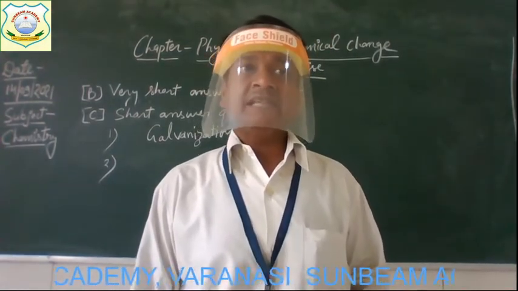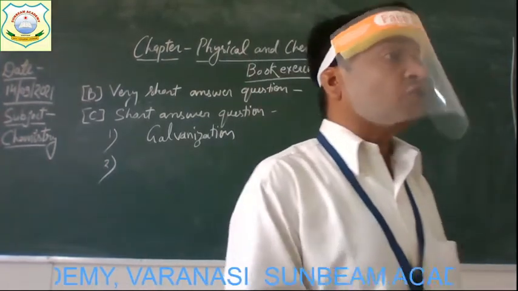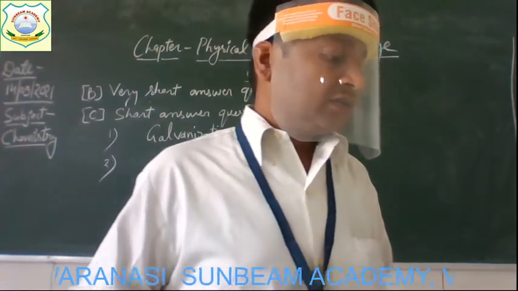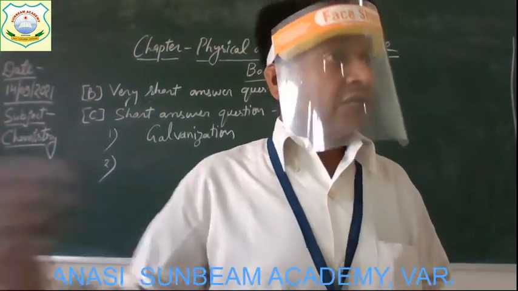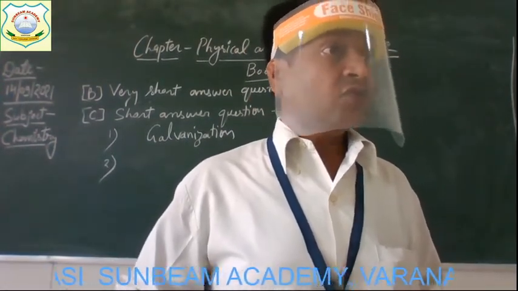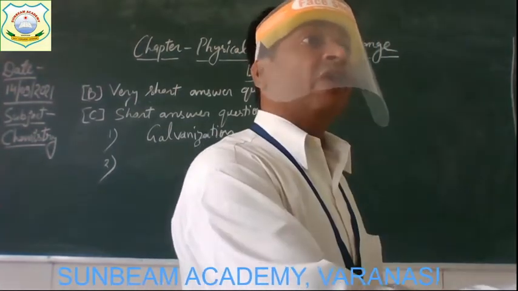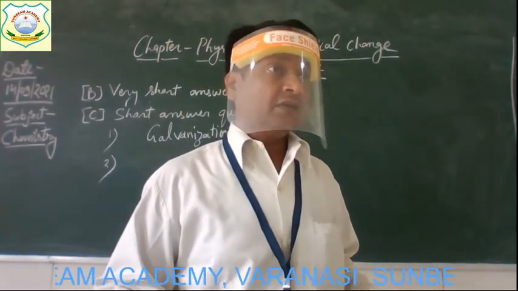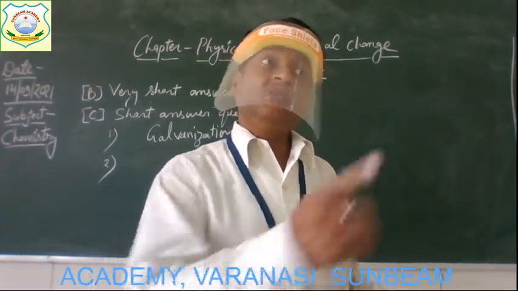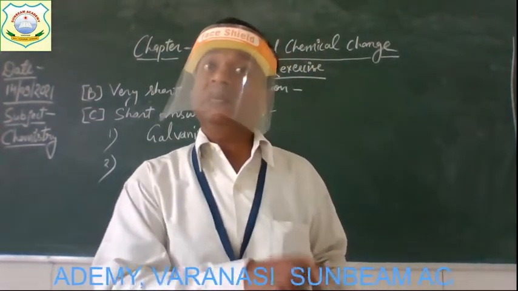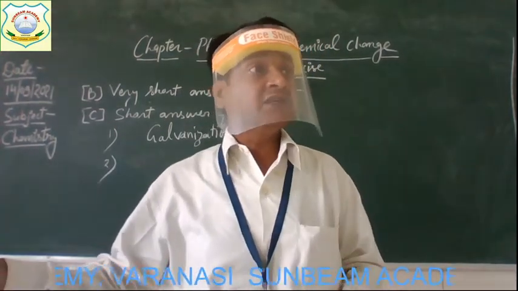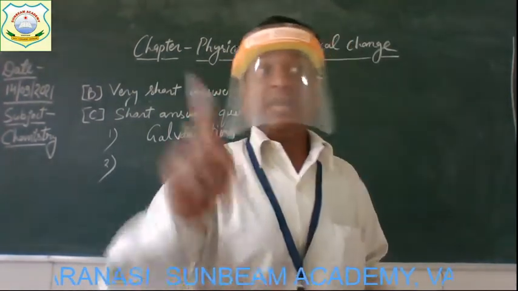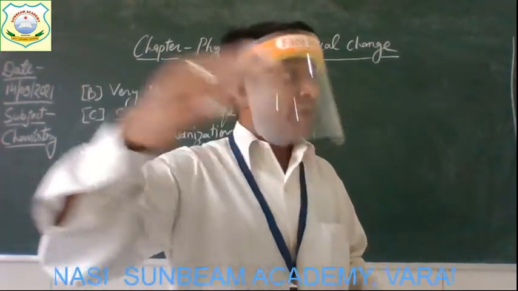Understood the sentence? When water is frozen, when we keep the water in the freezer, what happens? It turns into ice. Is it not? Water turns into ice, meaning from liquid form to solid form, and this ice has different properties from the water. As the physical state of water is liquid, the physical state of ice is solid. Liquid doesn't have any fixed shape, whereas ice has a fixed shape. So the properties are going to change.